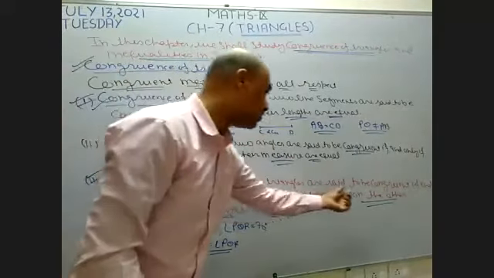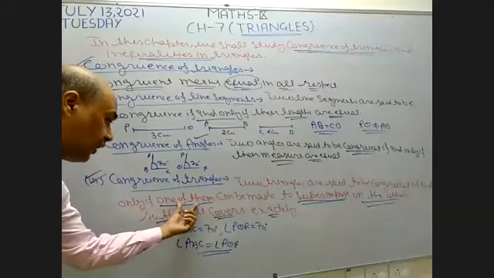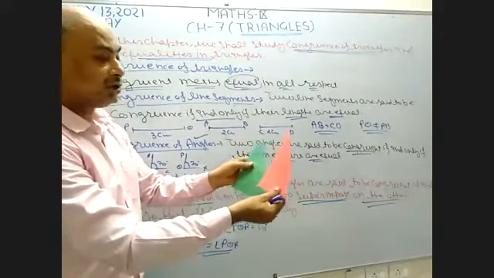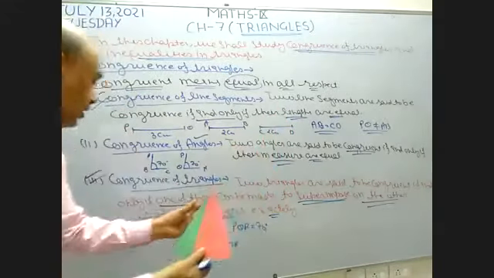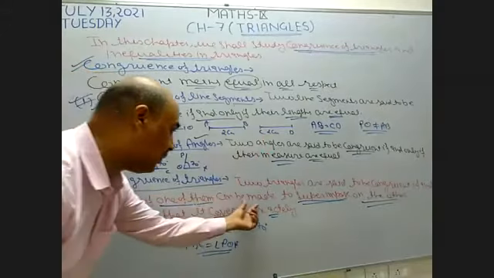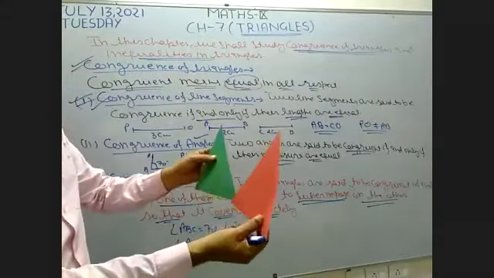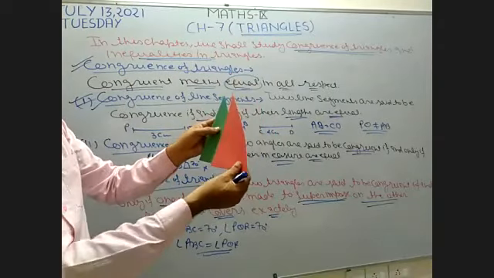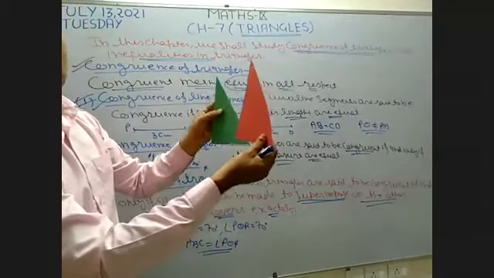Two triangles are said to be congruent if and only if one of them, suppose these two triangles I have, can be superimposed on the other. When I impose one triangle on the other, it is going to cover the other triangle exactly. Then these two triangles become congruent.